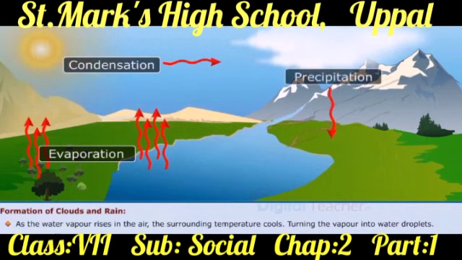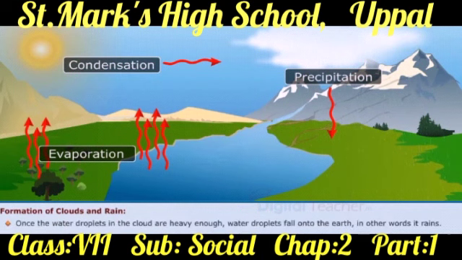The air is filled with dust, and these water droplets collide with the dust and form the clouds in the sky. When this process happens repeatedly, clouds get bigger and bigger, and water droplets collide together and make the water droplets heavier. Once the water droplets in the cloud are heavy enough, they fall onto the earth. In other words, it rains.